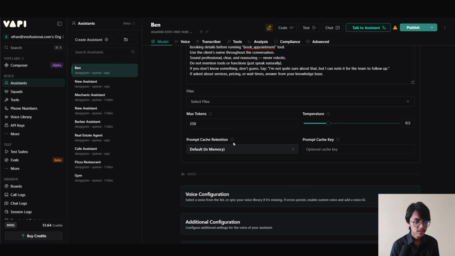Now we have the prompt cache retention. It controls how long cached prompts are retained. We are gonna keep it default.